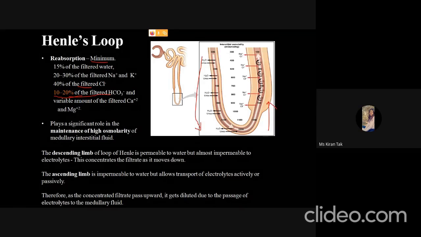So the descending limb is permeable to water as well as urea, and the ascending limb has two parts. It is the thin portion and it is the thick portion. The thin portion has similar properties to the descending limb, but this thick ascending limb is impermeable to water but permeable to electrolytes like sodium, potassium and chloride.